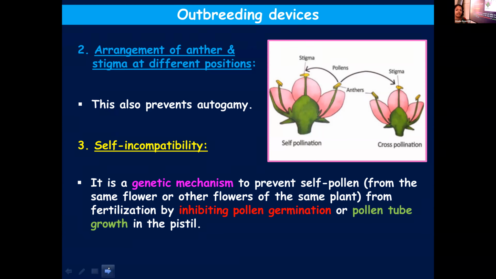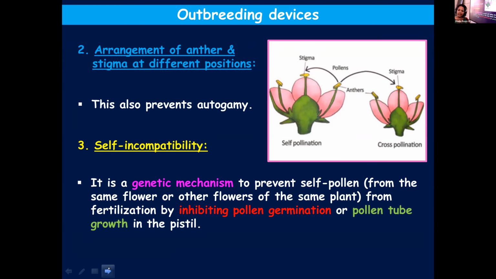But in this case, it's a genetic mechanism. Even if the pollen lands on the stigma, its own pollen, it exhibits self-incompatibility. Means if the pollen belongs to the same flower, the pollen won't be allowed to germinate, or even if it is germinating, the pollen tube formation will be prevented, so that self-fertilization or self-pollination will not become successful.